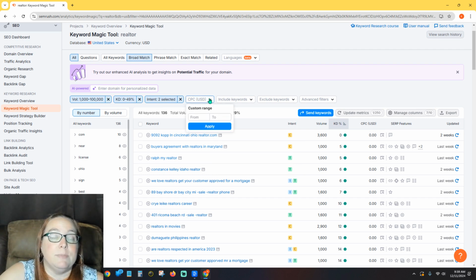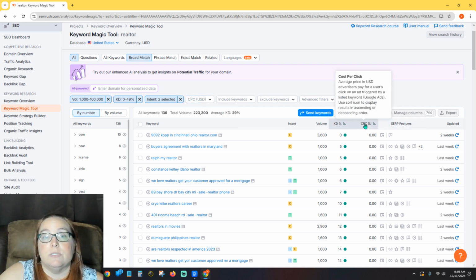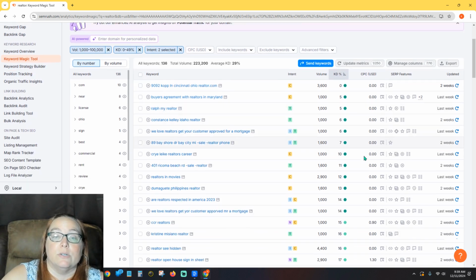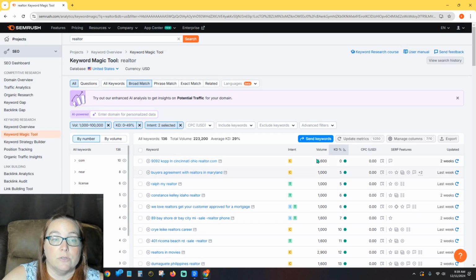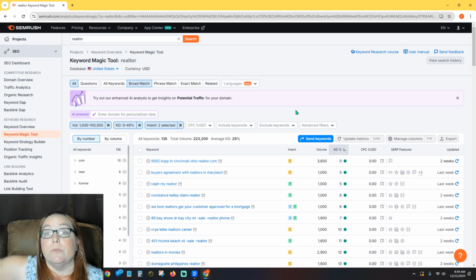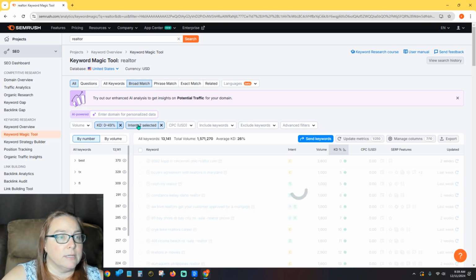You have CPC, which is cost per click, and that's for the ads. So this is the average price, in this particular instance in US currency, that advertisers pay for a user's click on an ad. You can also see that these are 0, 90 cents, $1.30, and that's because these are low competition and probably hardly anybody's looking for most of them. They don't really want to convert on those. So let me go ahead and clear these out for a second.